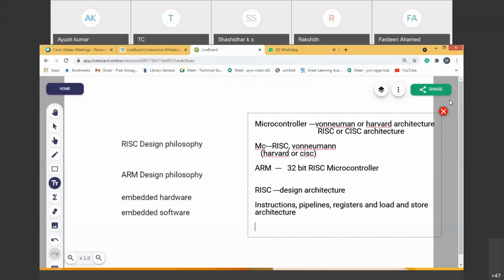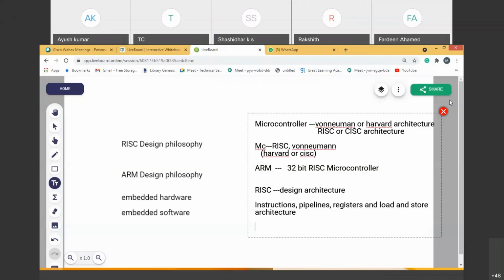Registers can handle data, they can store the data, they can store the address also. You can treat registers as temporary memories in the RISC architecture. So registers are most useful.